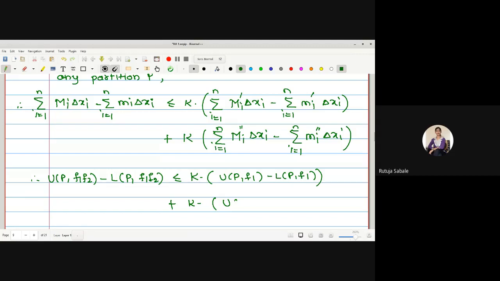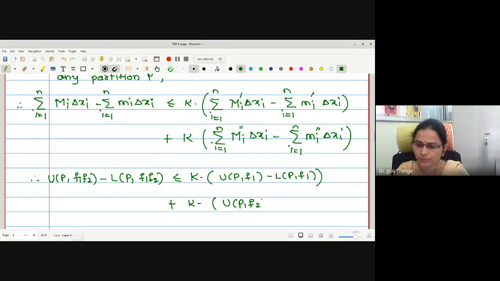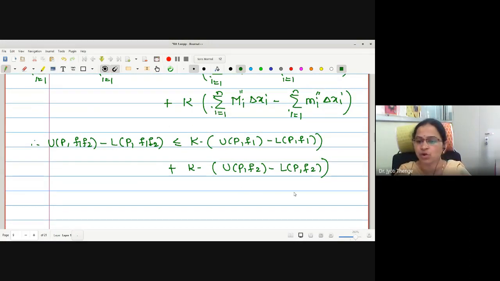This one? UP F2 minus LP F2. Yes, this is UP F2 minus LP F2. Okay. Let me call this statement number 2. But what is the fact known to us? That F1, F2 are already integrable. If these two terms are already integrable, what about this value by the integrability definition condition?